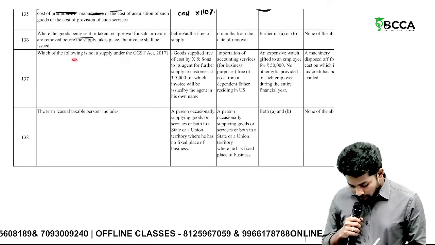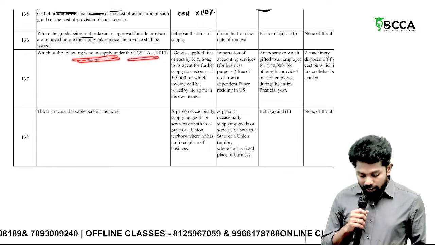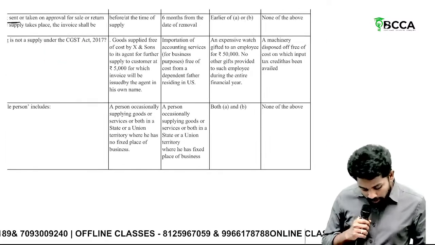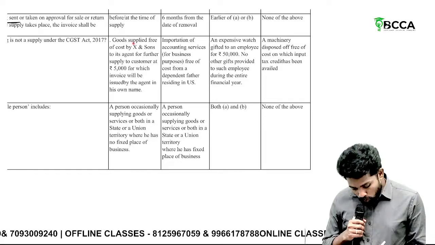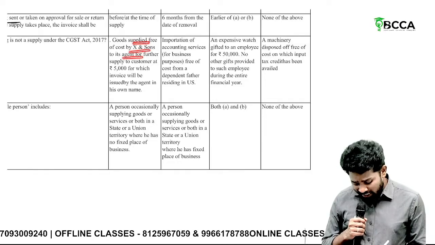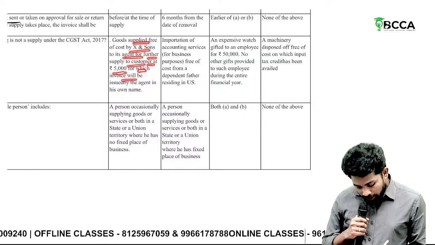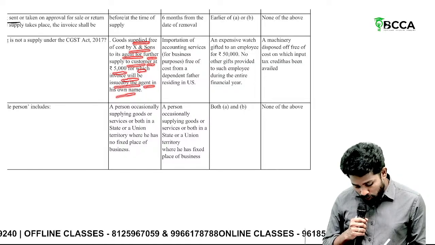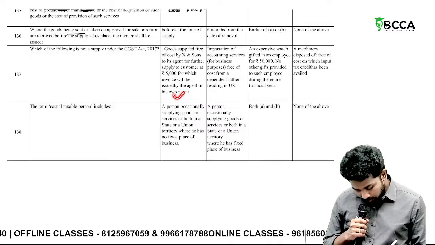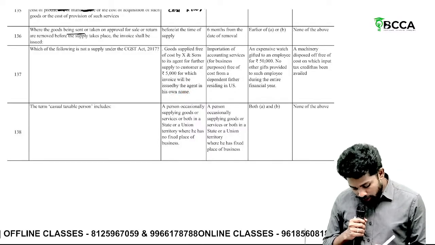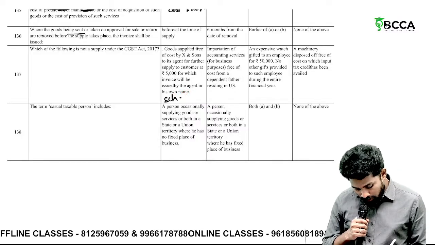Then, which of the following is not a supply under CGST Act? Which of the following is not a supply? They are asking. Goods supplied free of cost to his agents for further supply to customers at 5,000, for which invoice will be issued by the agent in his own name. Sir, this is a supply. Even though there is no consideration, as per Schedule 1, this is a supply.